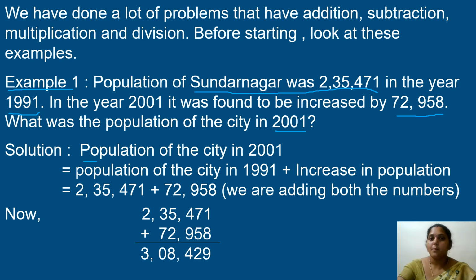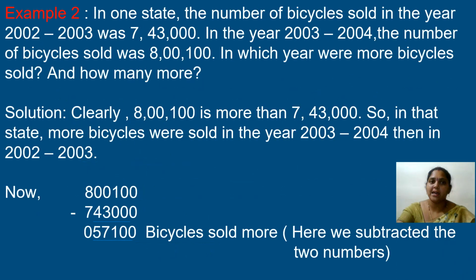Population of the city in 2001 is equal to population of the city in 1991 plus increase in population in the year 2001. So you add 2,35,471 plus 72,958, both should be added. When you add both, you will get the total strength of Sundarnagar. So what is our total strength here? 3,08,429.